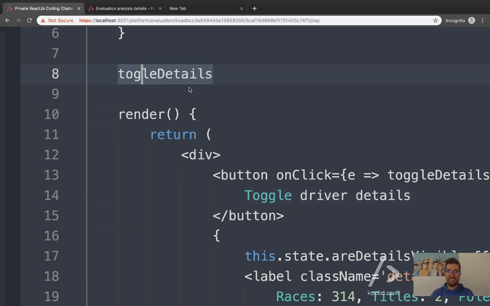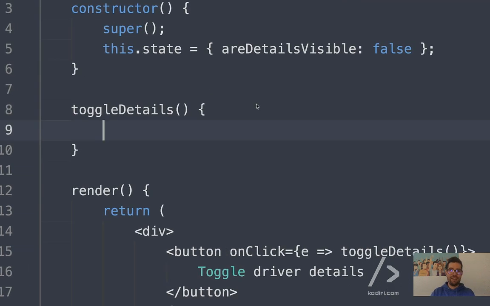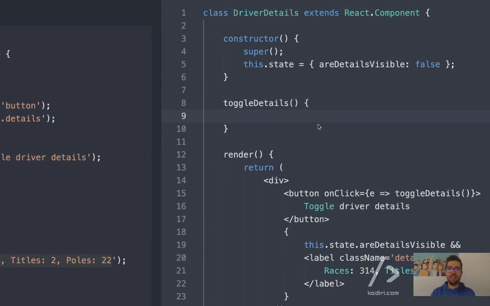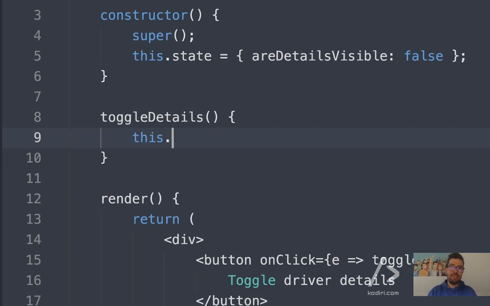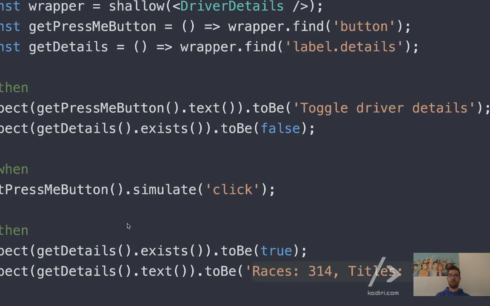Right, fantastic. So toggle details, yes? And then what do we do here? I think we'll run out of time, but I'll show you the 2 ways we can update the state. The classic one, the one you know already, is this dot set state, and then what? What's the value? False? True? Are you sure? If you pay attention to the test at the bottom, the guy clicks again. So once you click again, if it was visible, now it should be hidden. That's why it's called toggle, right? It swaps on and off.